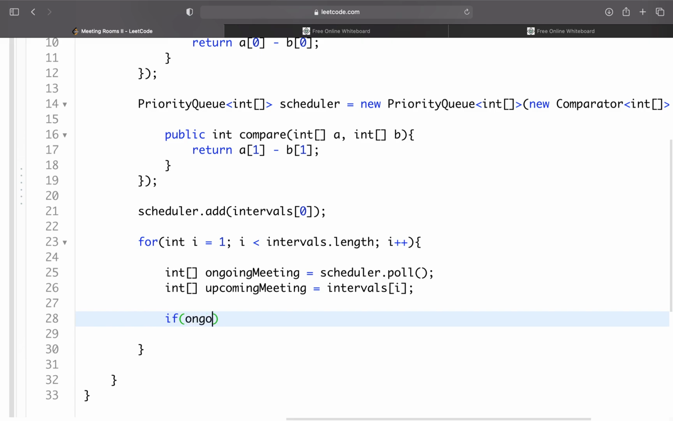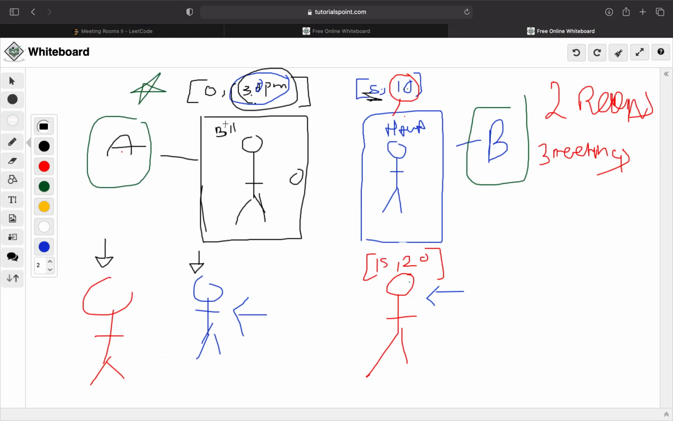So if the ongoing meeting at the end time. Remember, the end time is index 1. That's what represents the end time of the interval. So if the ongoing meeting at index 1 is greater than my upcoming meeting at index 0, if it ends after my upcoming meeting starts, then I know this is a conflict. There's no way my upcoming meeting can use this room. There was no way I could use Bill Gates' room because my meeting started at 5 and Bill Gates' meeting ended at 30. So I had to go find my own room.